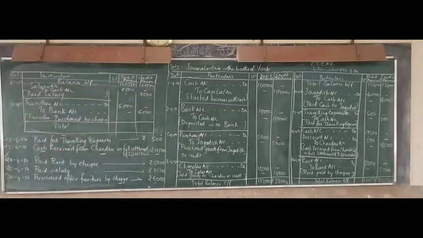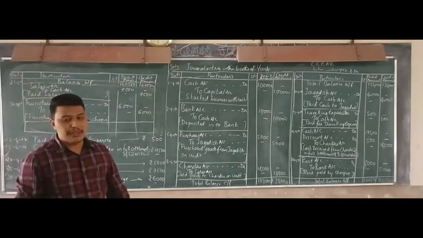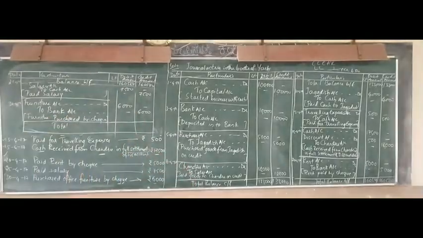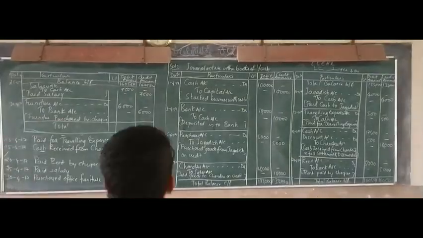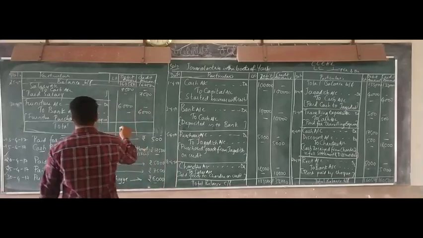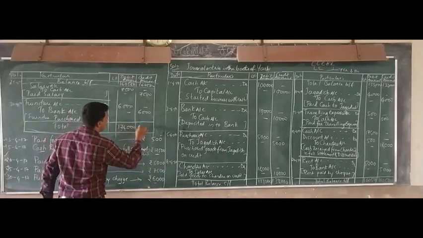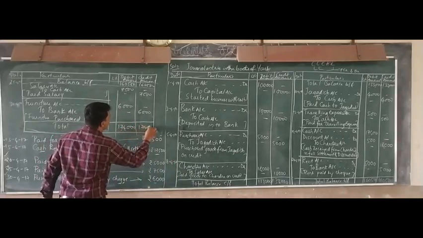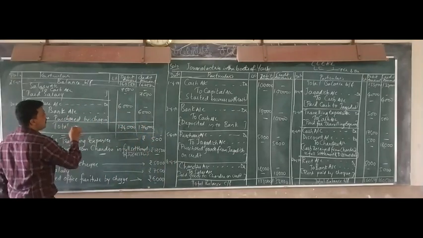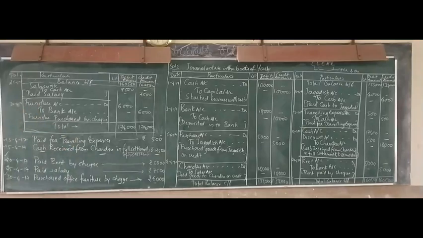So what will be the total? That is 1,60,500 plus 7,500 plus 6,000. What will be the total? That is 1,74,000. So total will be 1,74,000. Okay, so this is the problem from the 2019 question paper. I hope you understand this. Thank you.